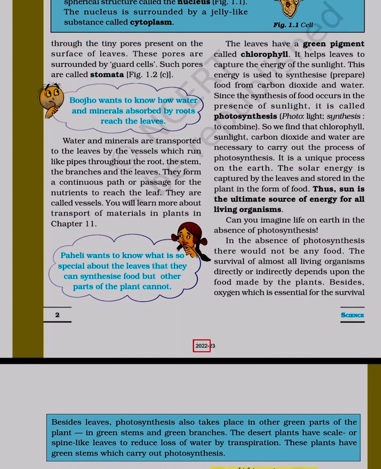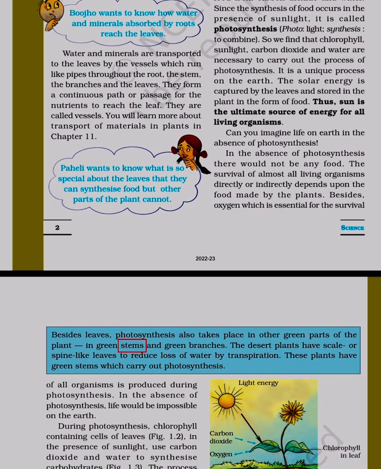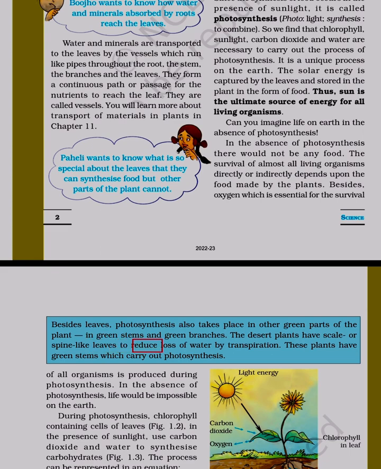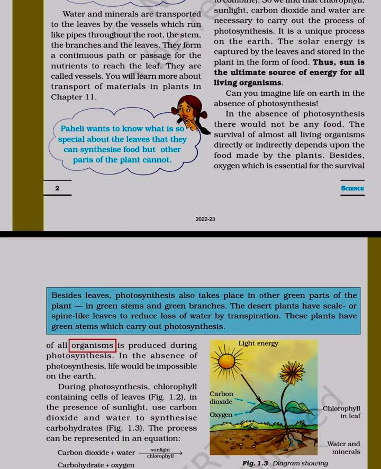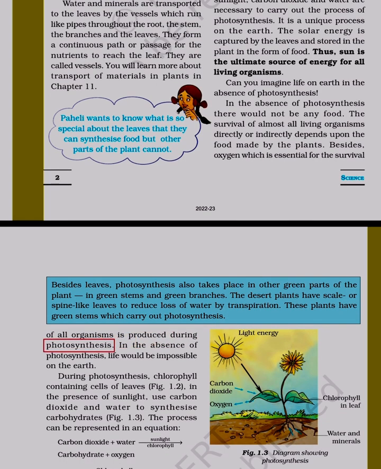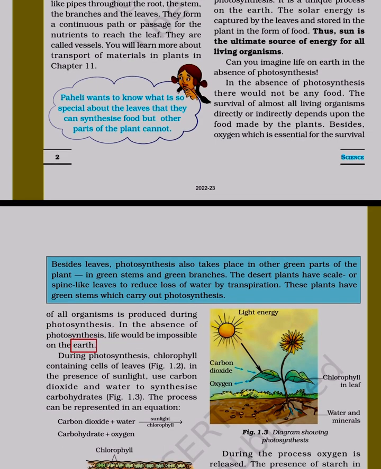Besides leaves, photosynthesis also takes place in other green parts of the plant, in green stems and green branches. The desert plants have scale or spine-like leaves to reduce loss of water by transpiration. These plants have green stems which carry out photosynthesis. Oxygen, which is essential for survival of all organisms, is produced during photosynthesis. In the absence of photosynthesis, life would be impossible on the earth.